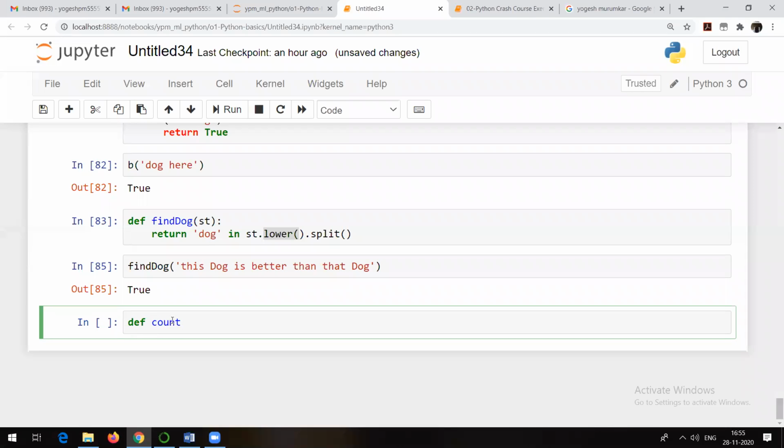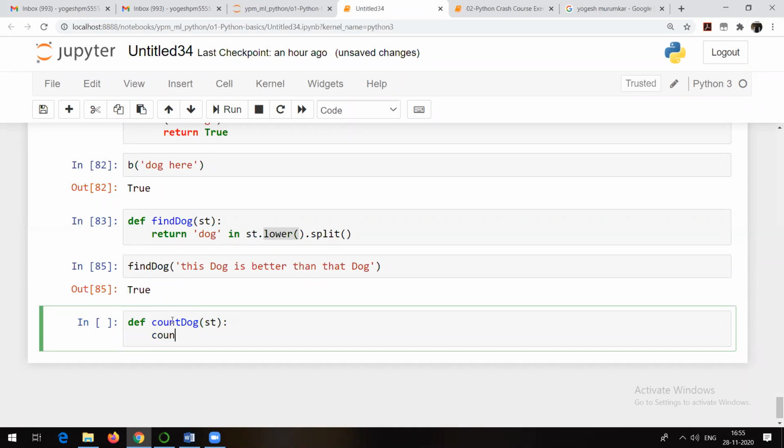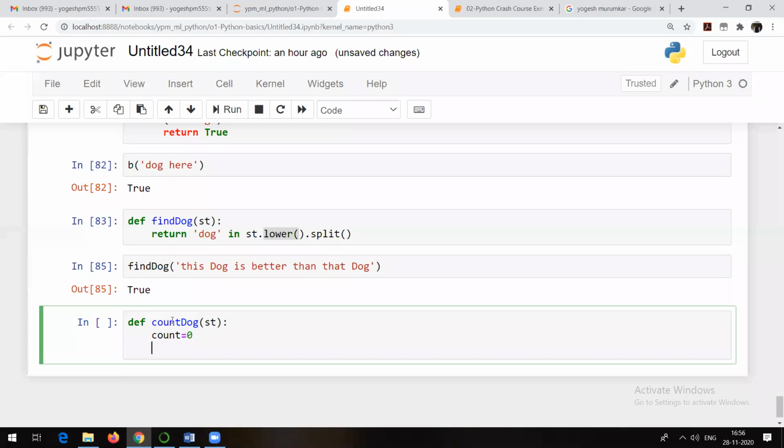So let me just write it down as we have 5 minutes left. You need to write another function. I will give the name count_dog. Obviously, here I am going to pass a string, right? Colon, and indentation will be taken care of. Now I'll initialize a variable with 0, count equal to 0. So for word in st dot lower dot split. St is our string, whatever the user is going to pass in this variable. Just now we have seen what split does. It is going to give the output in terms of a list.